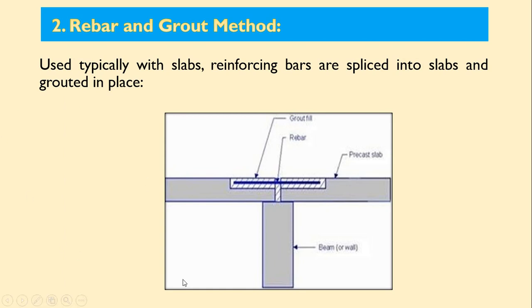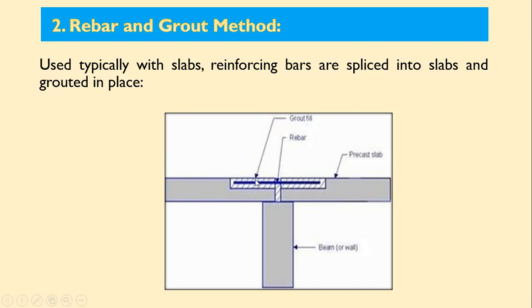Here you can see this is the beam, and on this beam these two separate slab elements are there. So how to connect them? Certain spacing is kept, and from the top sides where the connection will be, there will be grooves, and in between this rebar is kept, and then it is grouted.